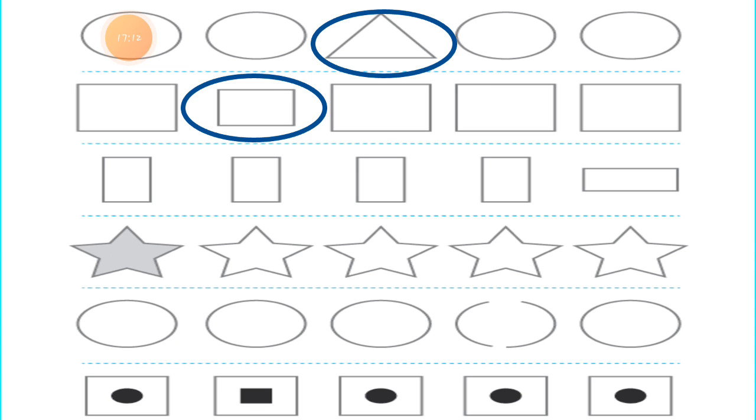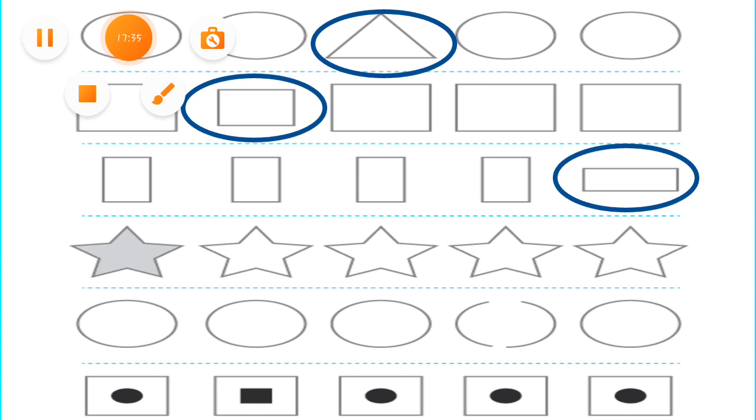Which shape is a different shape? Do you think about it? My answer is the rectangle. The rectangle is the different shape because the given 4 shapes are squares, the same squares, and 1 is a rectangle. So students, this one is a rectangle and it is a different shape from the given ones.